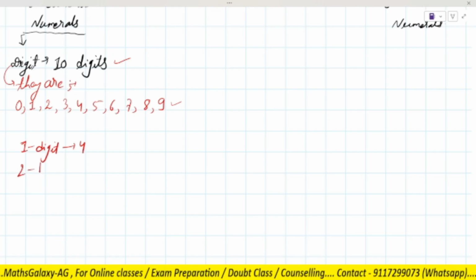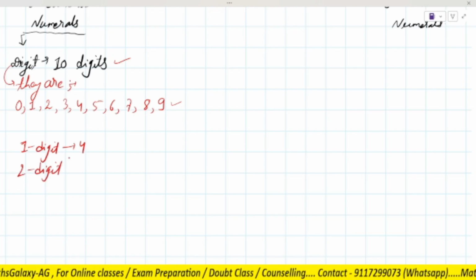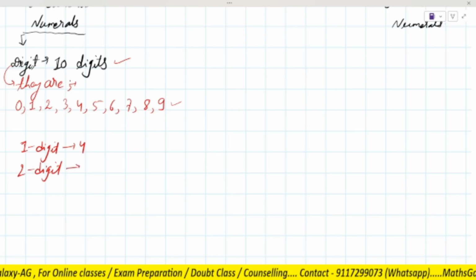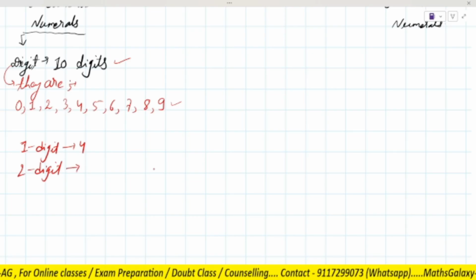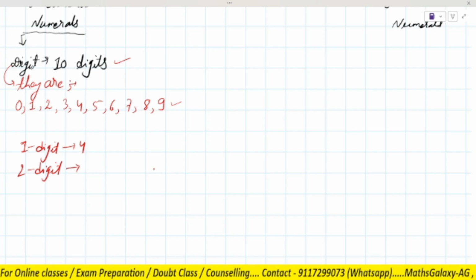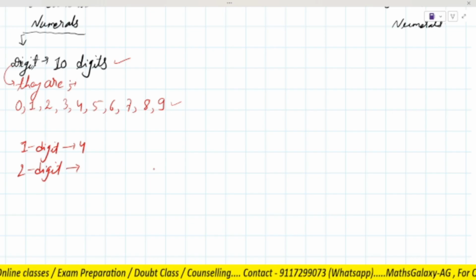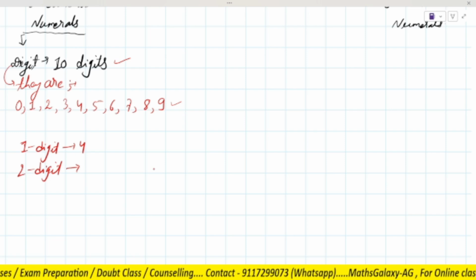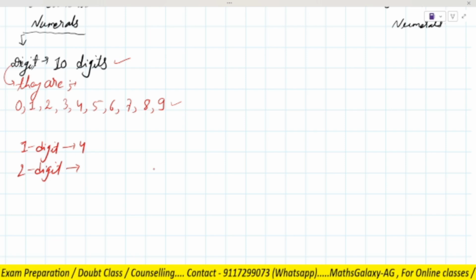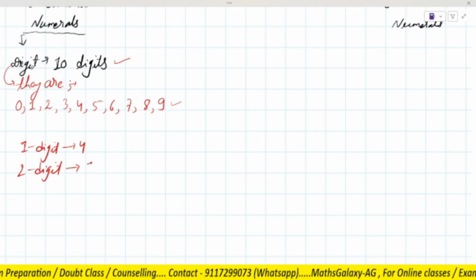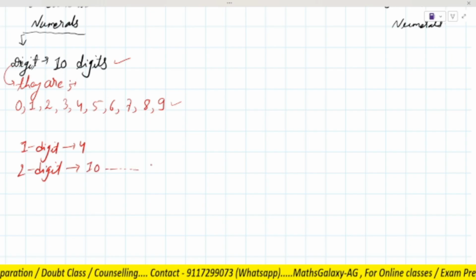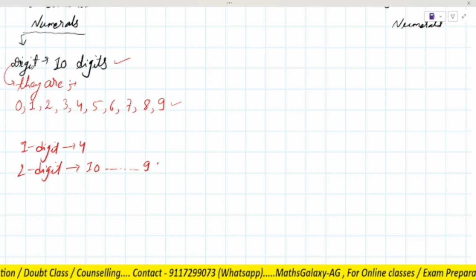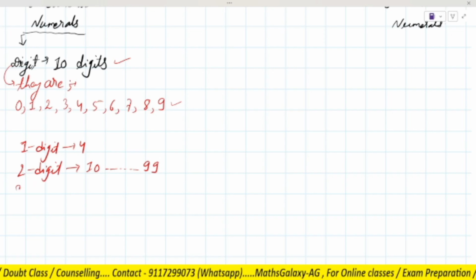Now any two digit number. The smallest two digit number is 10, and the largest two digit number is 99. Now three digit number.